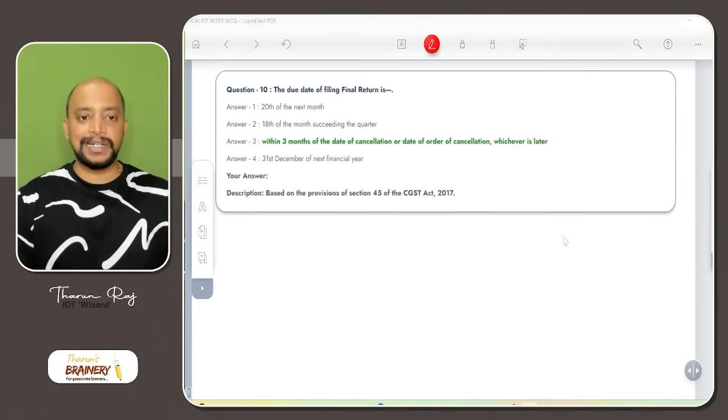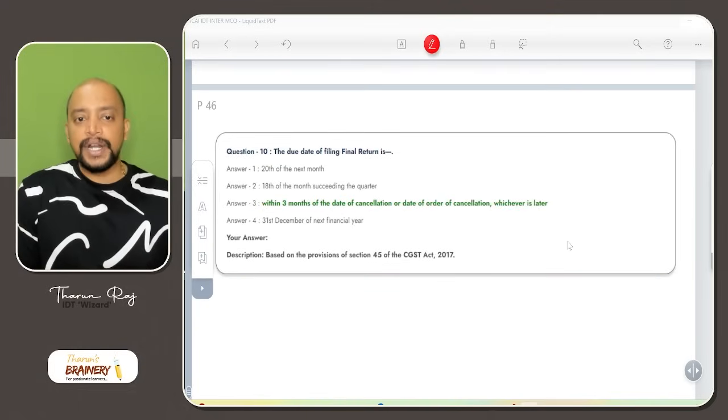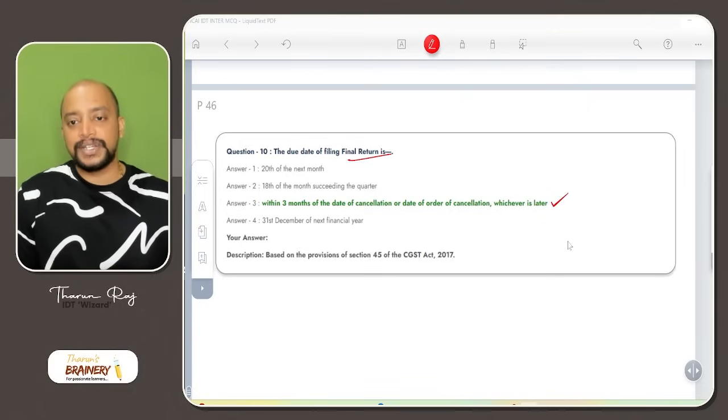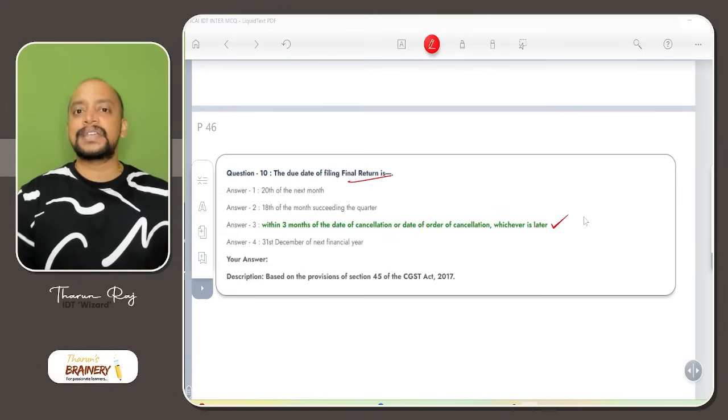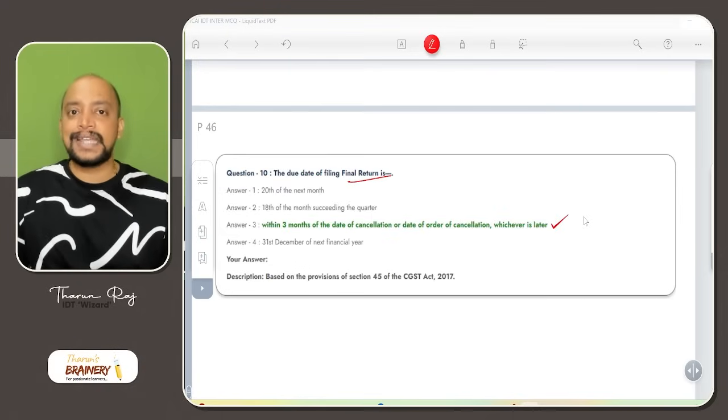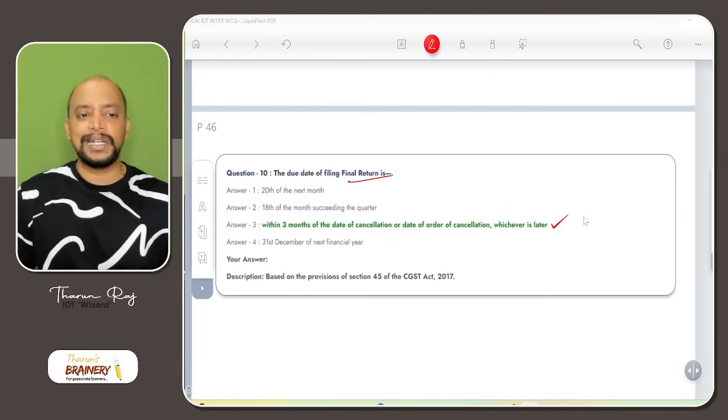Then question number 10, this is the last question. The due date of filing the final return, already we have seen, is 3 months from the date of cancellation or order of cancellation, whichever is later. So with this, all chapter wise MCQs that are given in the ICAI Board of Studies Knowledge Portal are completed.